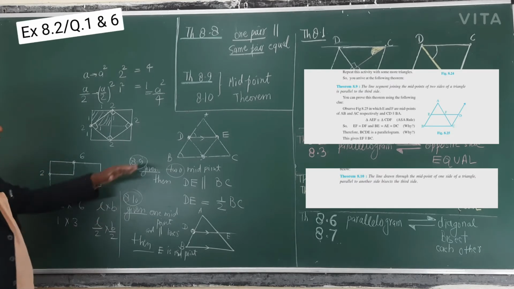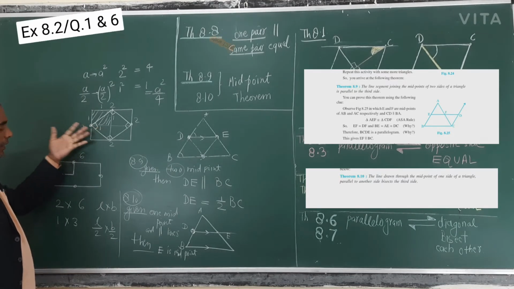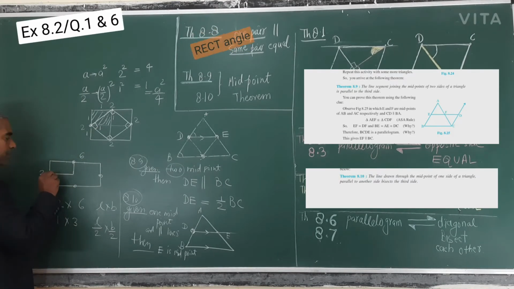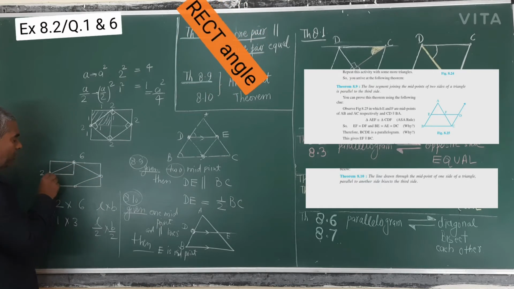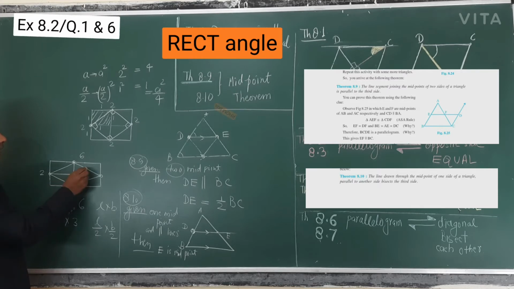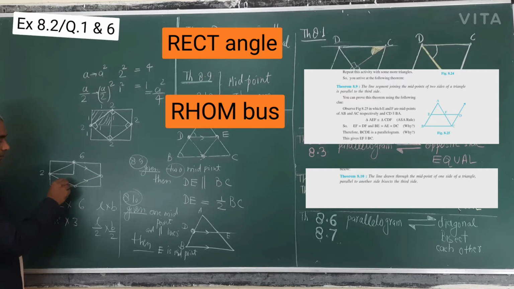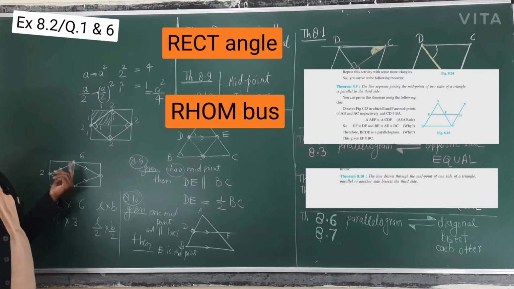So midpoints are used in this type of questions. So this was the square, and this. When you join the midpoints of all the rectangles, what will you get? Parallelogram. So the question is very interesting. If I take any triangle, any quadrilateral and join the midpoints, what will we get?